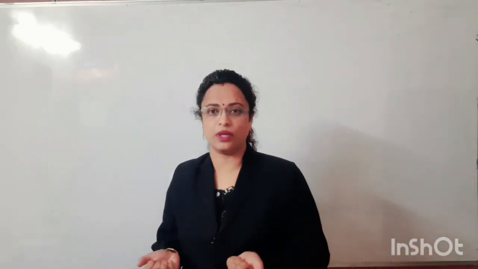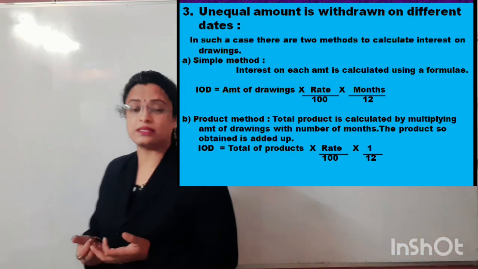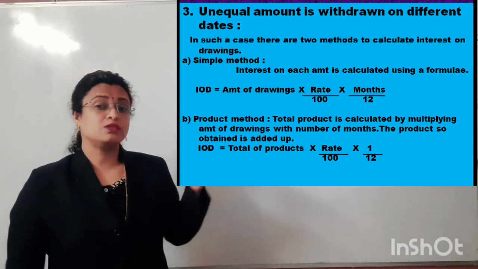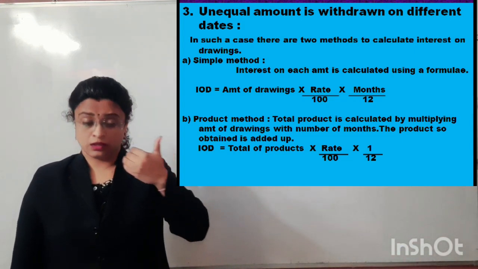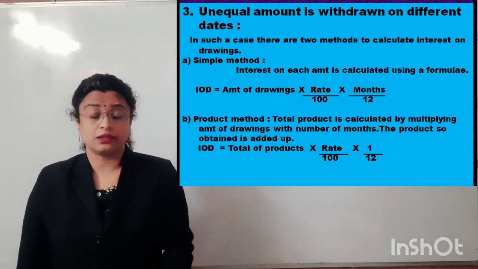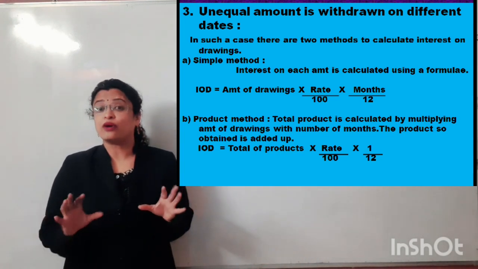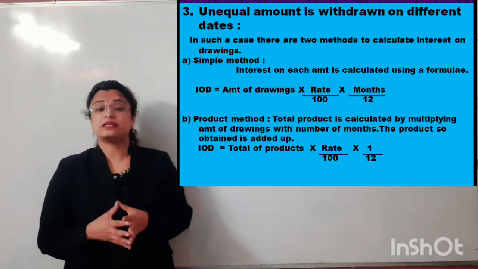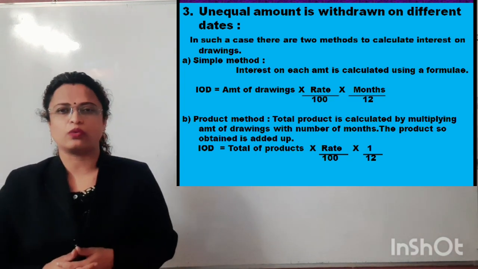Yes, dear children, now we are going to discuss case number 3. Case number 3 says that unequal amounts are withdrawn on different dates. Means, as I told you earlier, a person is withdrawing some amount on 1st Jan, then after that, a person is withdrawing a different amount on, say, 30th of April. When there is a lack of uniformity in the amount withdrawn as well as the date when it has been withdrawn, how to calculate the interest on drawings? This is what we are going to discuss next.